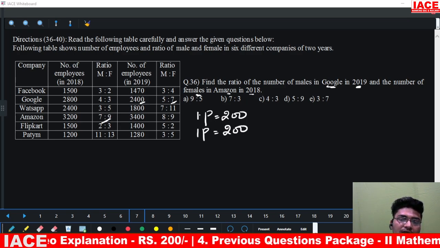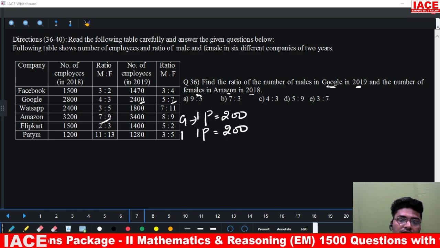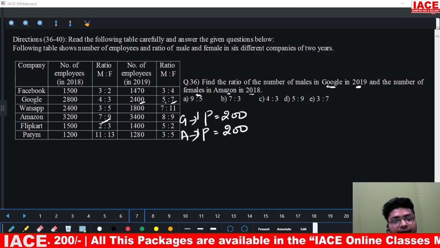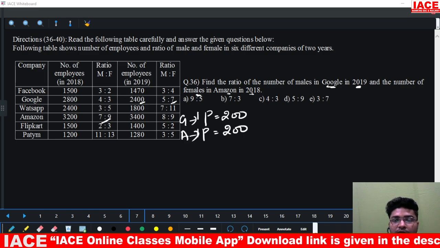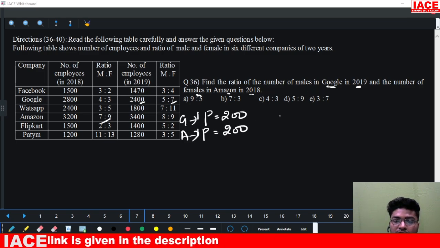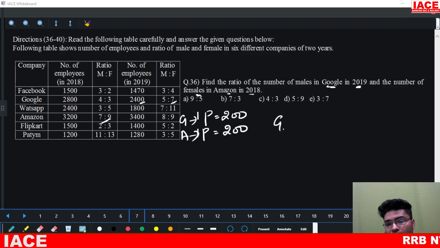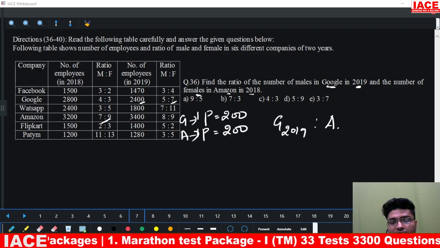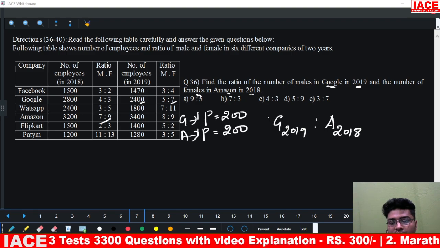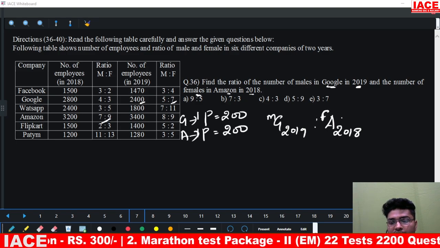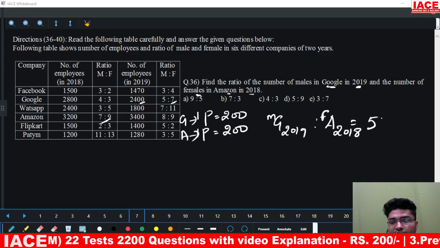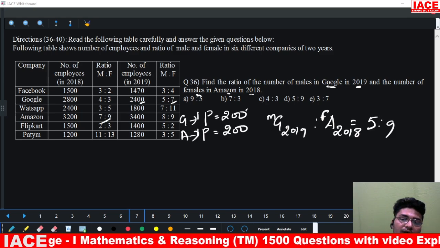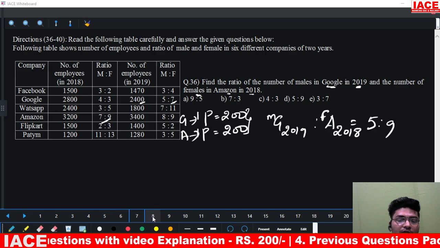Once their one parts are equal, this is for Google and this is for Amazon, I can directly take the ratio numbers. Ratio numbers in the sense the number of males in Google in 2019 to number of females in Amazon in 2018. This is your males and this is your females. This ratio will come out to be 5 is to 9. Directly we can say it because their number of parts are same. Moving to the next question.